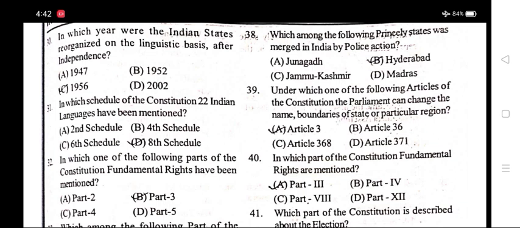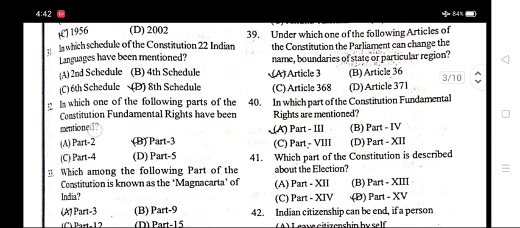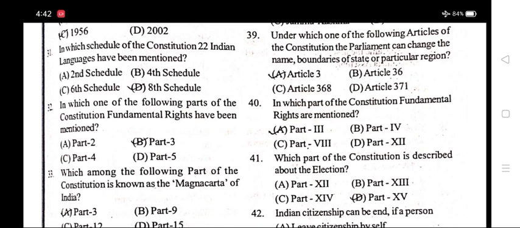Number 38. Which among the following princely states was merged into India by police action? Option B, Hyderabad. Number 39. Under which one of the following articles of the Constitution can Parliament change the name or boundaries of a state or particular region? Option A, Article 3.